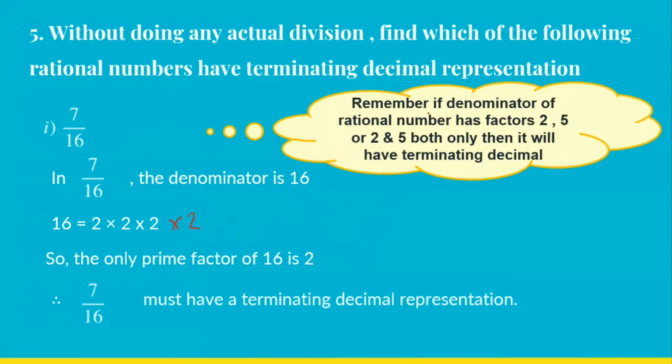So you have to remember that if the denominator of a rational number has factors 2 or 5 or 2 and 5 both, only then it will be a terminating decimal. Any other number other than 2 and 5 as a factor of the denominator, that rational number cannot be a terminating decimal. Okay, let's take the second part of this question.